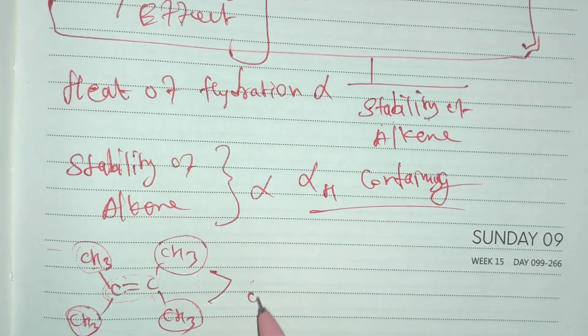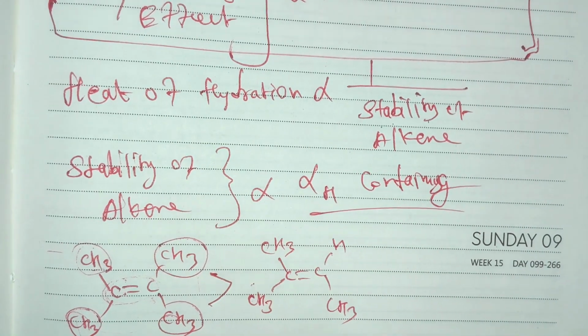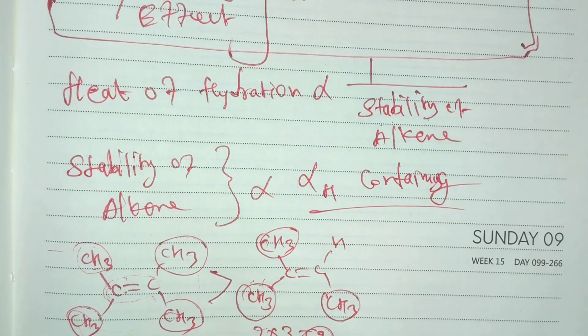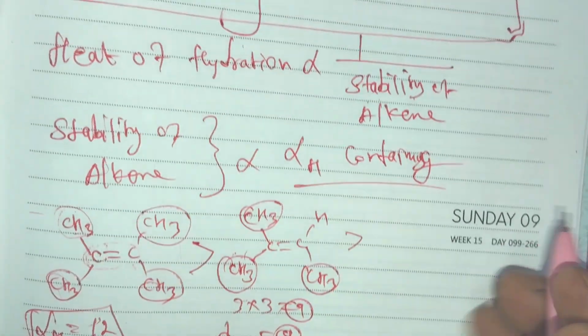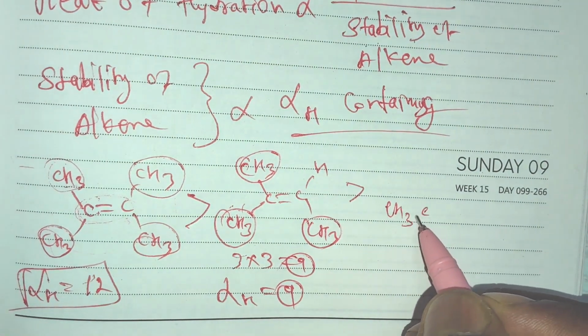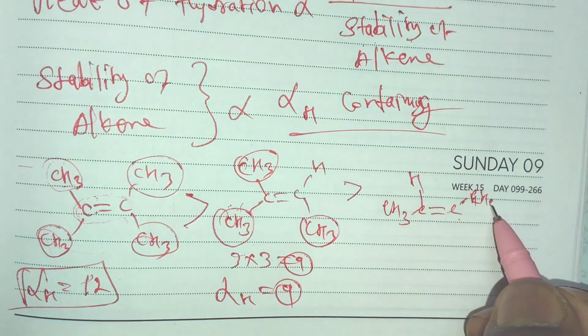Similarly, for the next, CH3 CH3 double bond CH3, there is 3 into 3, that is 9 alpha hydrogens. So that is the second category. And then CH3 CH double bond CH with CH3 and hydrogen.